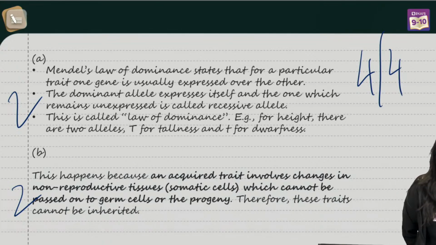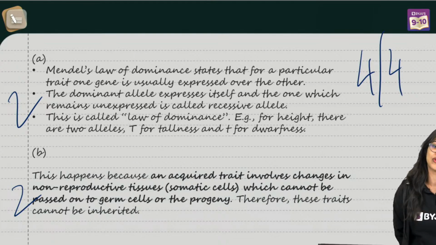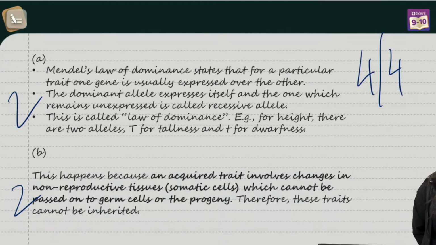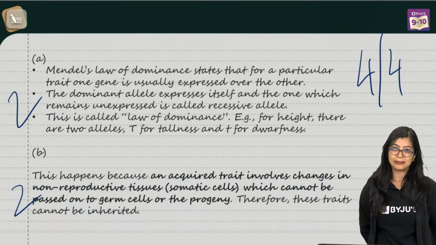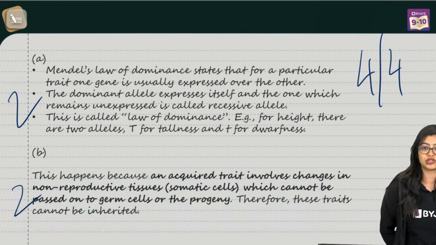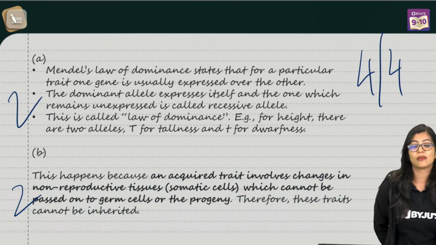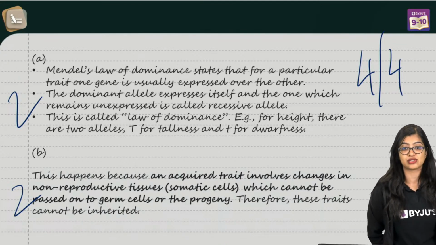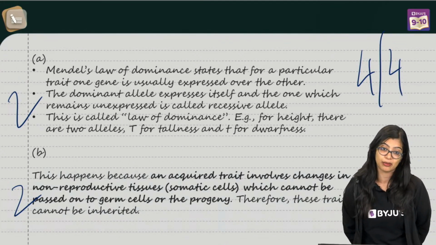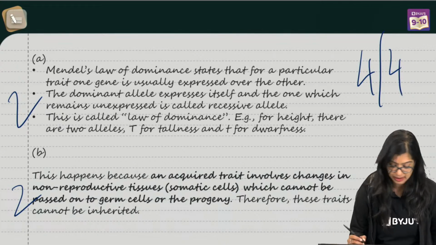You tend to get a little overwhelmed about the chapter, which is why we are giving you a lot of practice. Ma'am, can we say somatogenic variation? You can, but you don't need to use very fancy terms, because at the end of the day, they will ask you very simple. They would want you to use simple language, right? Somatic cells are the non-reproductive cells of our body that do not participate in reproduction, right? So that is what we mean by it.